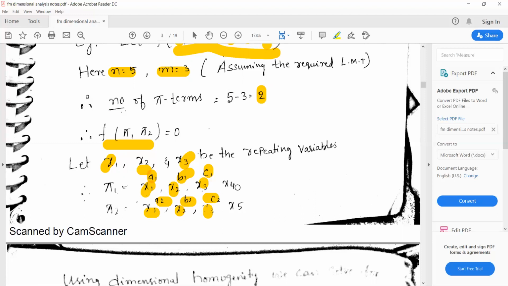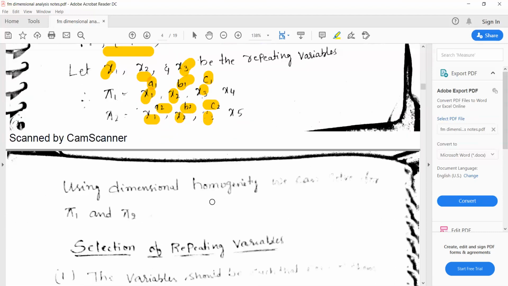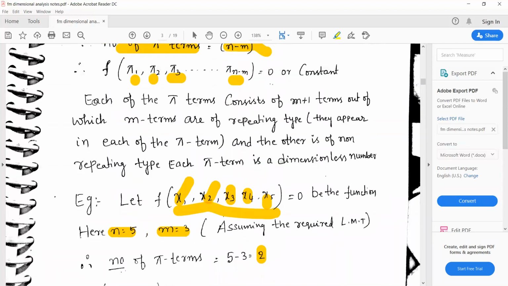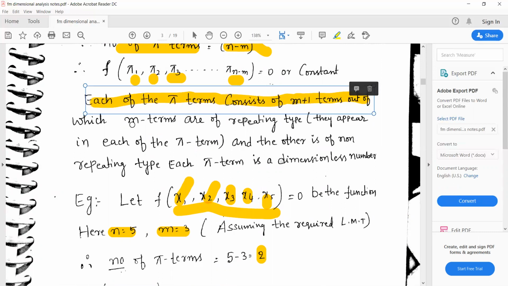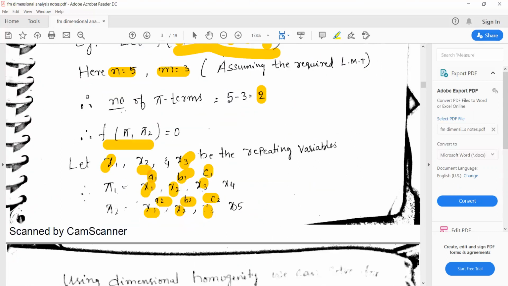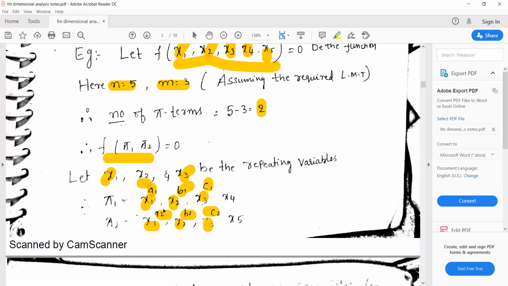And there is one more variable in each pi term. You can see here, each pi term consists of m plus 1 terms, out of which m terms are repeating type and the other variables are non-repeating type. You're getting it, right? Each pi term contains m plus 1 terms. What is the value of m? m is equal to 3. Plus 1 means 4 terms: 1, 2, 3 and 4.